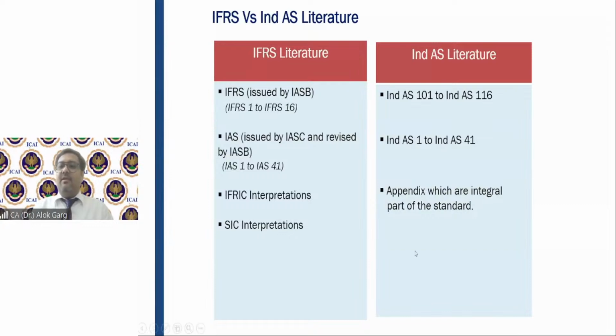Friends, we have a total of 39 IND AS, but you must be wondering: sir, IND AS 1 to IND AS 41, so have we notified 41 IND AS? And 101 to 116, have we notified 16 more IND AS? Means in total, have we notified 57 IND AS? The answer is no. So let me take you to my Excel file, where I'll show you how we have drafted our IND AS standards.